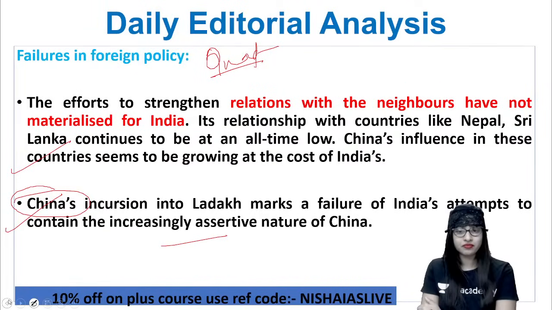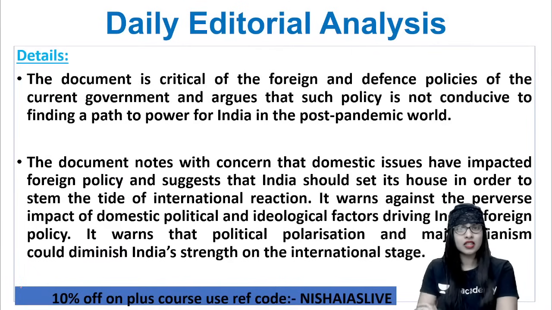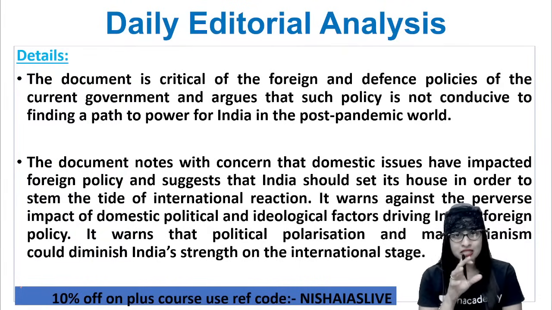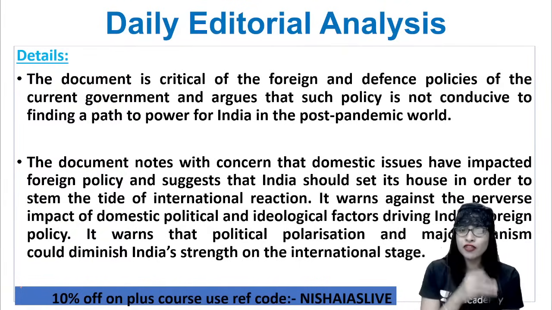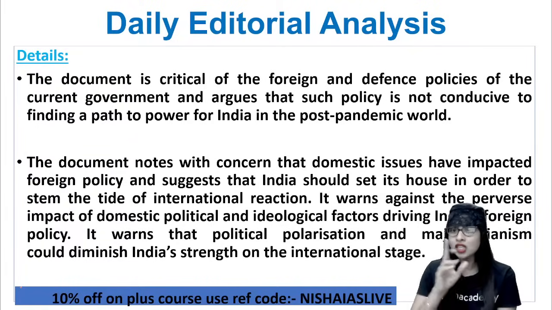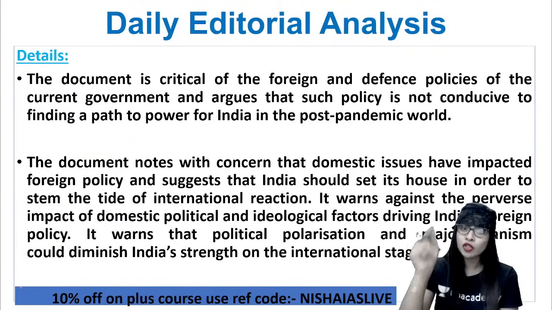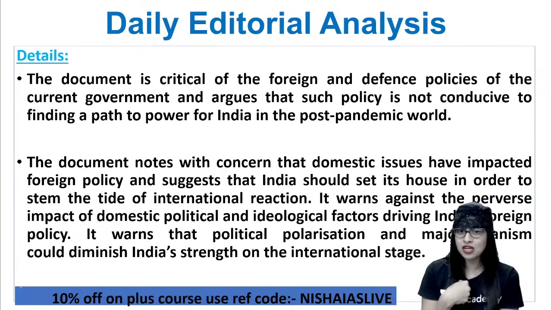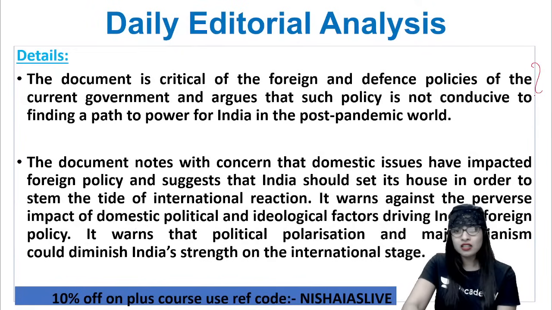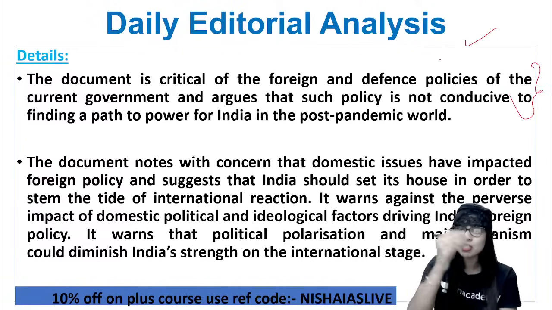And now, a few of the important points under this particular topic: this document, which has been released by the Center for Policy Research, is very critical of the foreign and defense policies of the current government. They even argue that such a policy is not conducive to finding a path to power for our country India in the post-pandemic world. Come on, do you feel that is sounding great? This has to be thought about. This particular statement has to be considered.